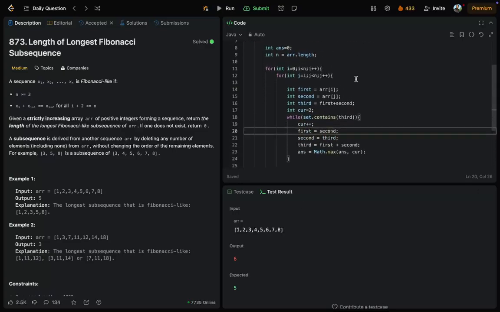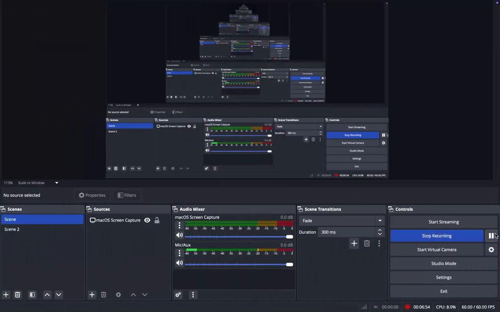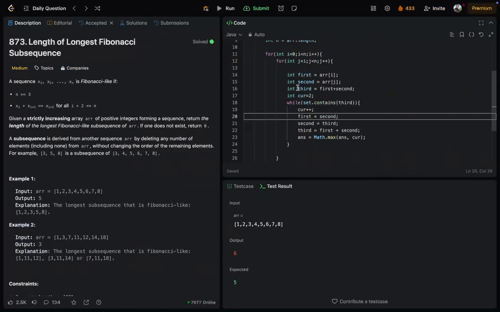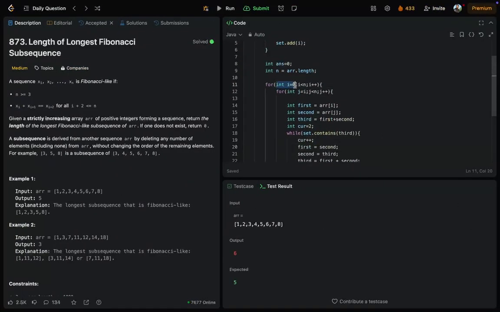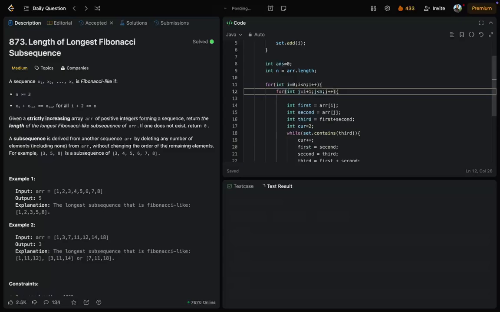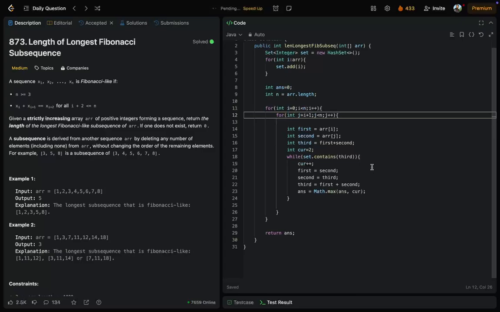Answer, my third is there. So I found the mistake. The mistake I did is, we are starting from i = 0, which is correct, but we are starting our j loop from i only. But the jth character must be different, and it must start from i plus 1 and should not be i itself. And yes, let's submit this, and let's talk about time and space complexity.